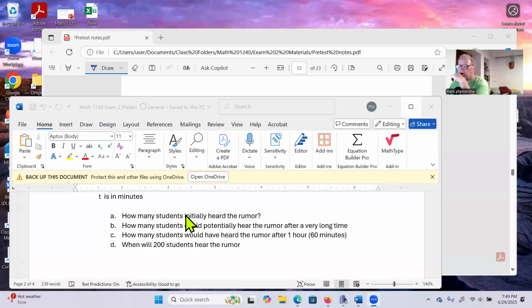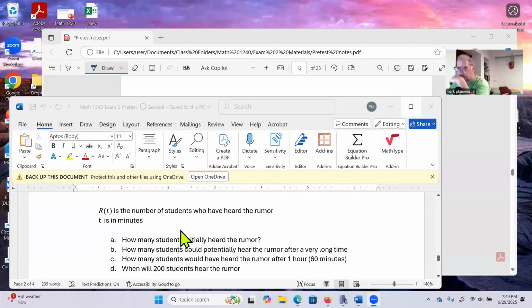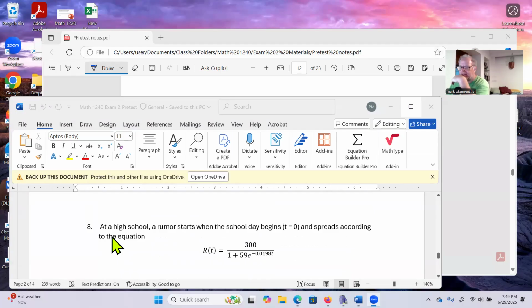All right. Welcome back to pre-calculus. This is going to be problem number 8. Let's say at a high school, a rumor starts when the school day begins, t is equal to 0, and spreads according to this equation.